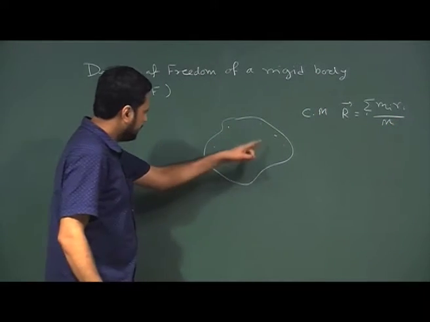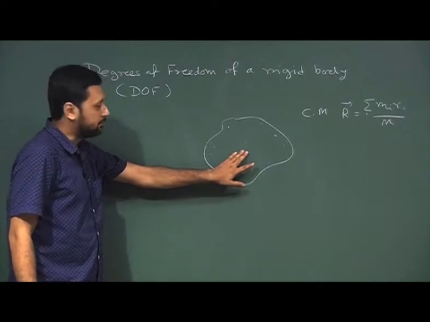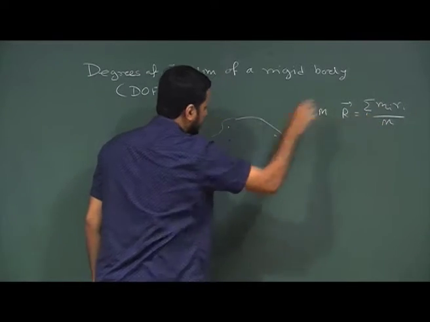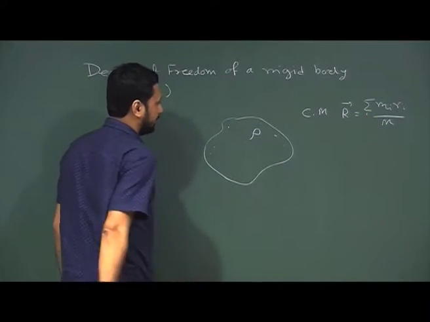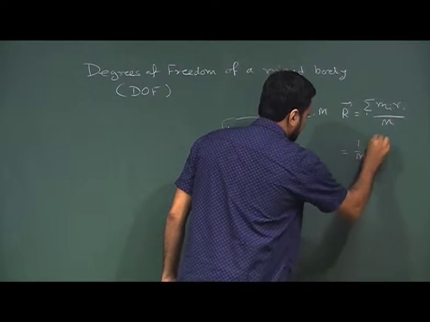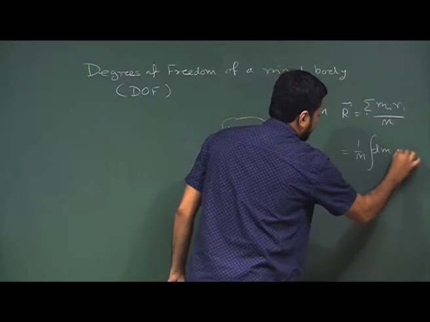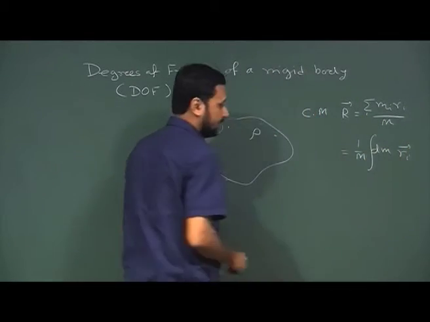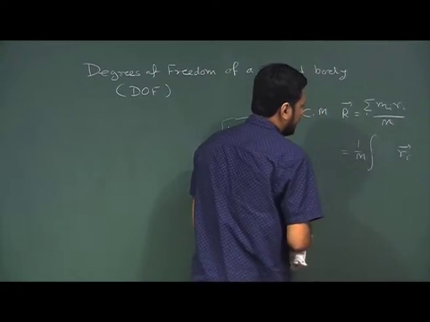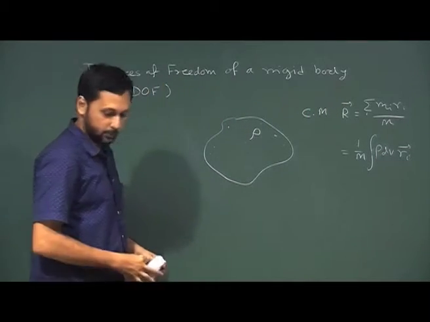Now, because this rigid body is a system of continuous masses, instead of writing equations for discrete particles, we can take a density function and replace this summation by the integral of dm R_i, as we have seen, and dm we can simply write as rho dV. So, this is our rigid body.